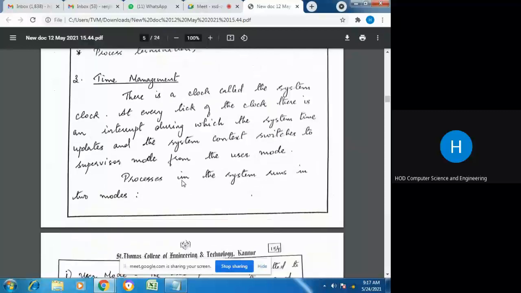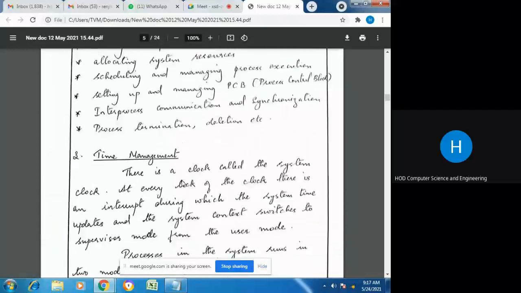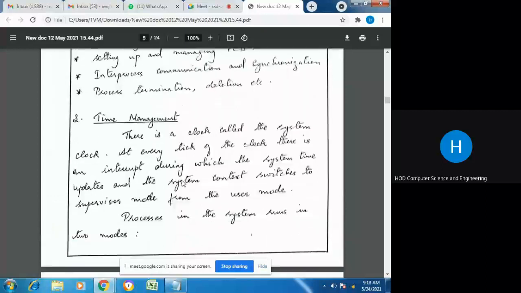And this interrupt occurs every clock cycle. And during this clock cycle, the system clock gets updated. Along with that, there are many other processes happening in the system, and all these activities are managed by the OS. So I think we stopped with time management in the last class.